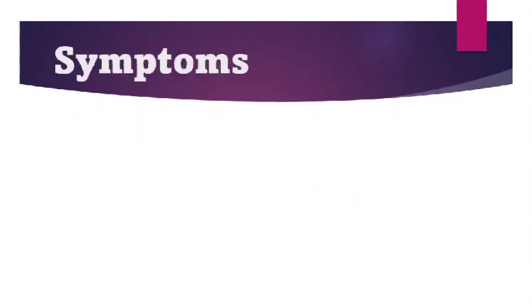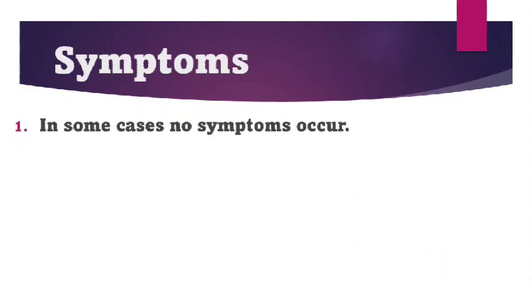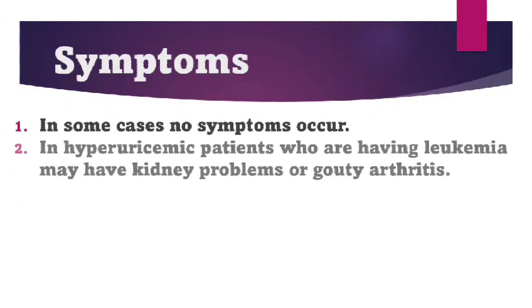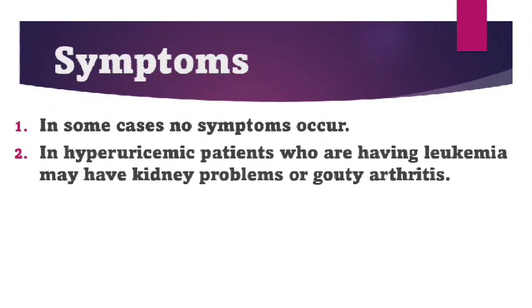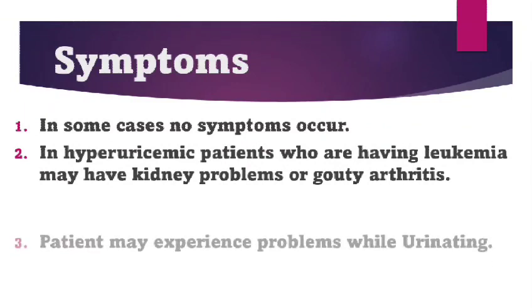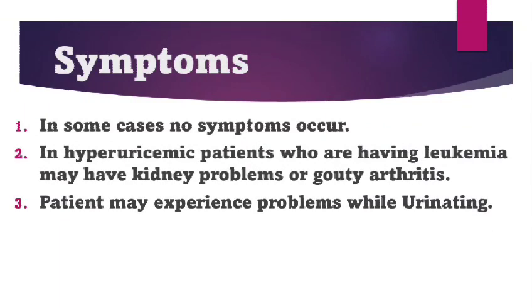Next, we can talk about the symptoms of hyperuricemia. In some cases, there is not even a single symptom. But in some cases, hyperuricemic patients who have leukemia along with hyperuricemia may have kidney problems or gouty arthritis. And the patient may experience problems while urinating.